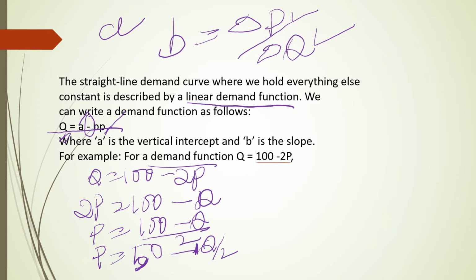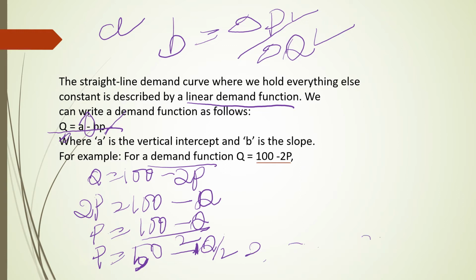So 1 divided by 2, you can rewrite like P equals 50 minus 0.5Q. Like this also you can write.